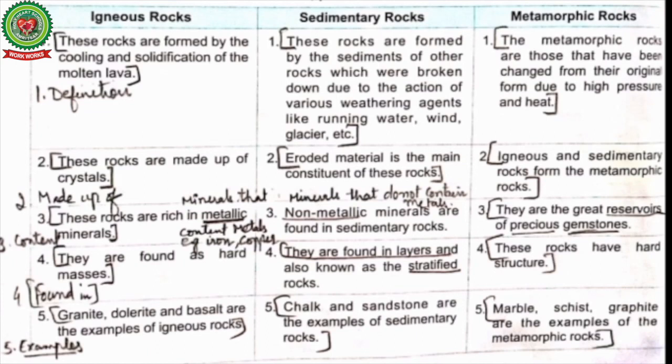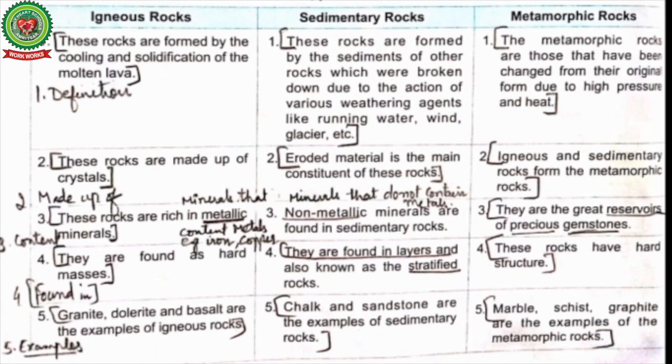Come to the third point, content. Igneous rocks are rich in metallic minerals. Metallic means minerals that contain metal, for example, iron and copper. Igneous rocks are very rich in iron and copper and other metallic minerals. Sedimentary rocks, non-metallic minerals are found in the sedimentary rocks. Non-metallic means minerals that do not contain metal, but they are rich in fossils. But igneous rocks are not rich in fossils. They are the great reservoirs of precious gemstones.